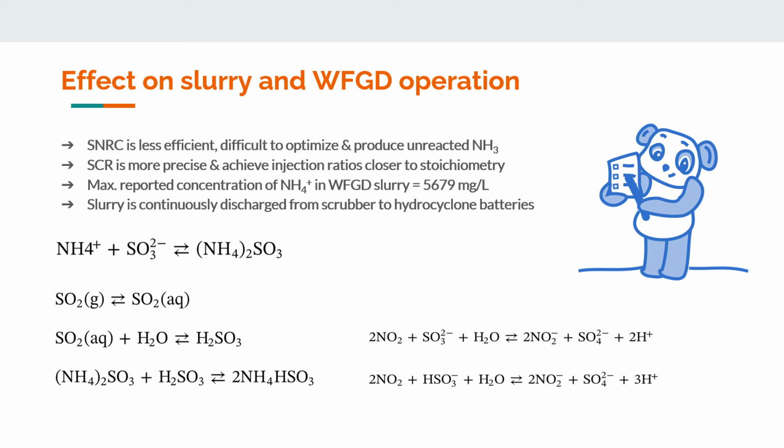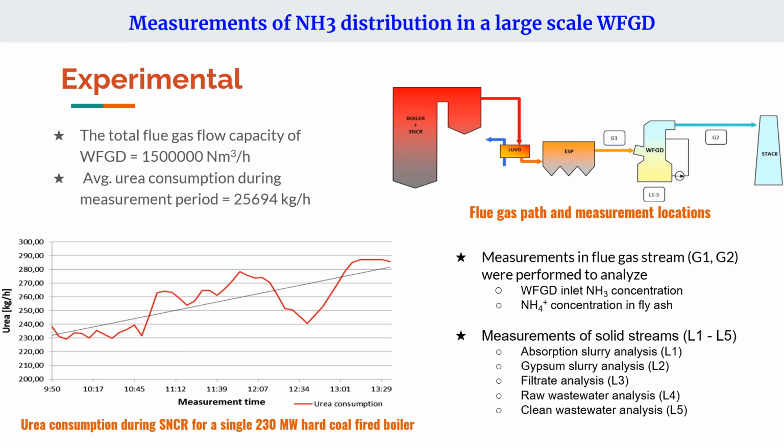Scientist Gao demonstrated that ammonium sulfate has a positive effect on the SO2 removal reaction rate, as shown in these three equations. After that, as described by scientist Wang, both ammonium sulfate and ammonium bisulfate present in solution add to the total concentration in the slurry, which is beneficial to removal of nitrogen oxide by the mechanism shown in these last two equations.